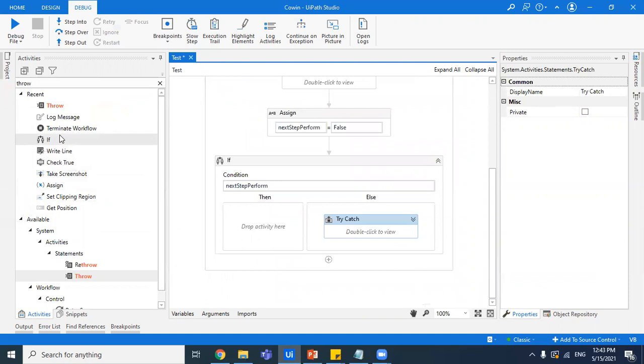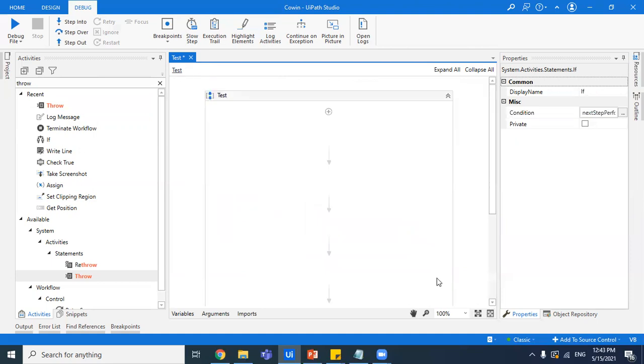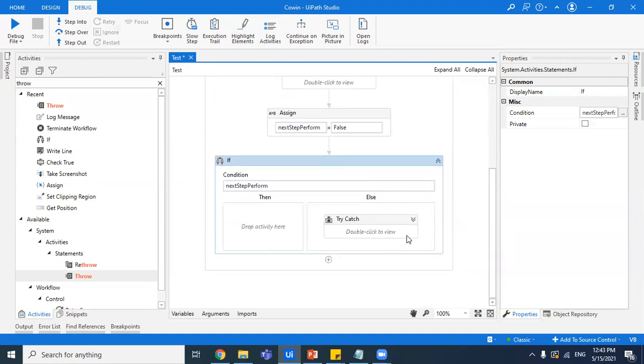Okay, one more very simple thing that you can do is, if you have to segregate based on something, whether you want to keep on executing or you want to terminate the execution. Suppose you have 10 activities underneath this, so either you can keep them all in the then and keep nothing in the else and just a log message to terminate the workflow. If you cannot keep all of them in the then and else blocks, then this is the best mechanism. No matter, you can keep calling workflows underneath it, but if you terminate it, none of them would be executed.